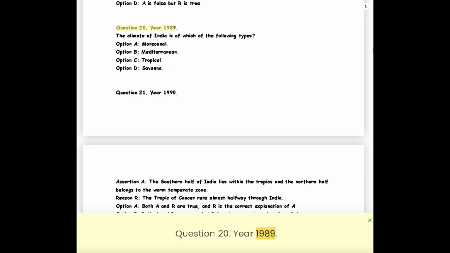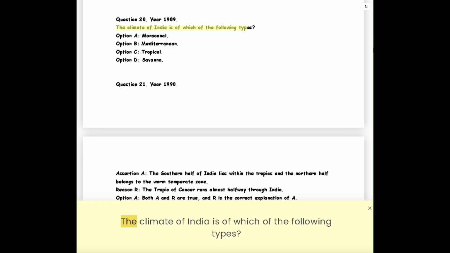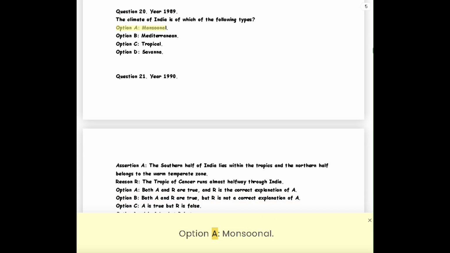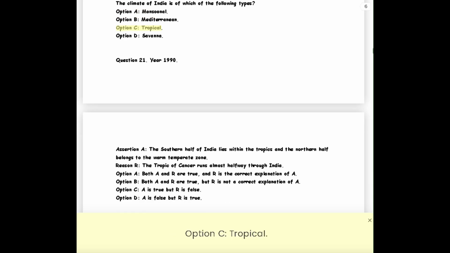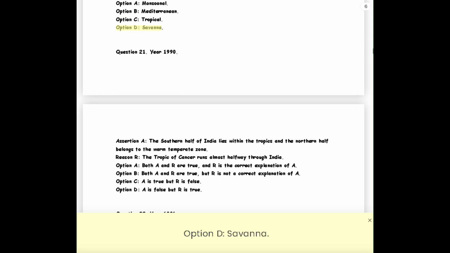Question 20. Year 1989. The climate of India is of which of the following types? Option A, monsoonal. Option B, Mediterranean. Option C, tropical. Option D, savanna.